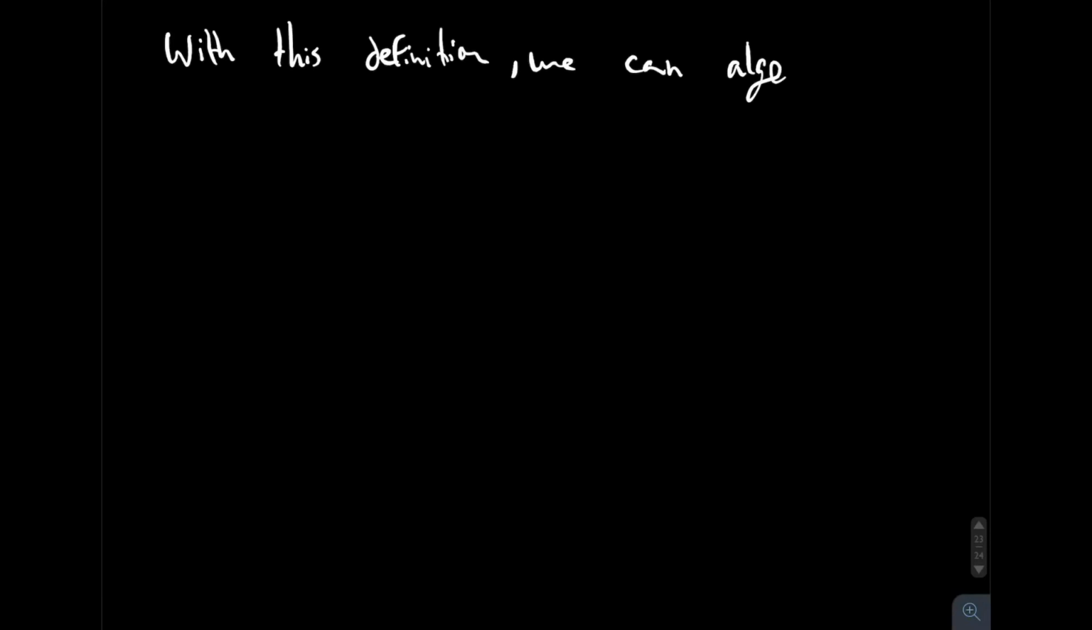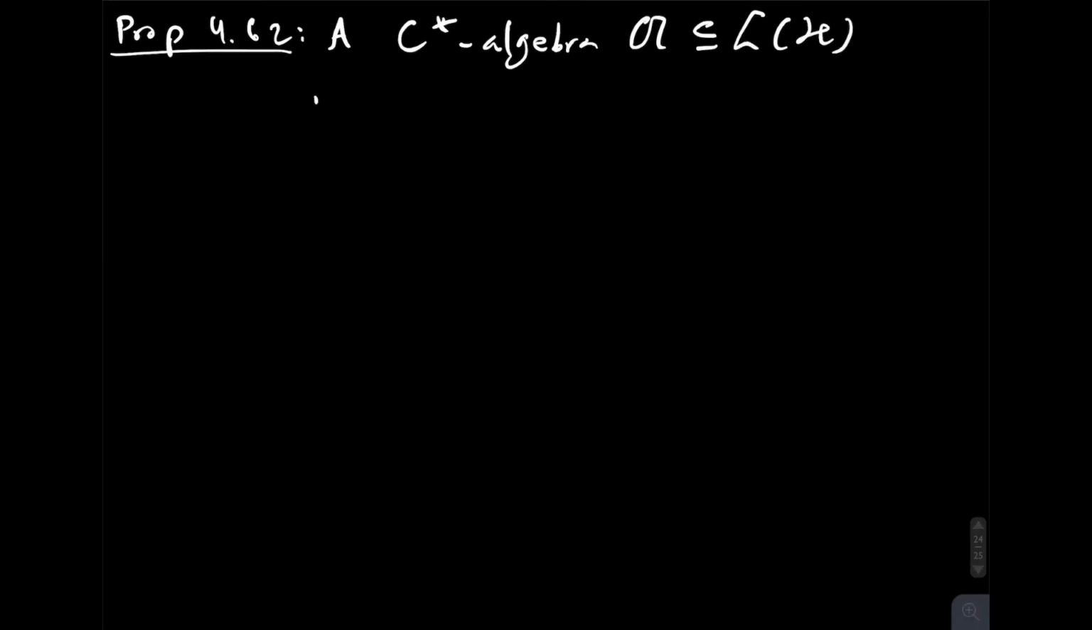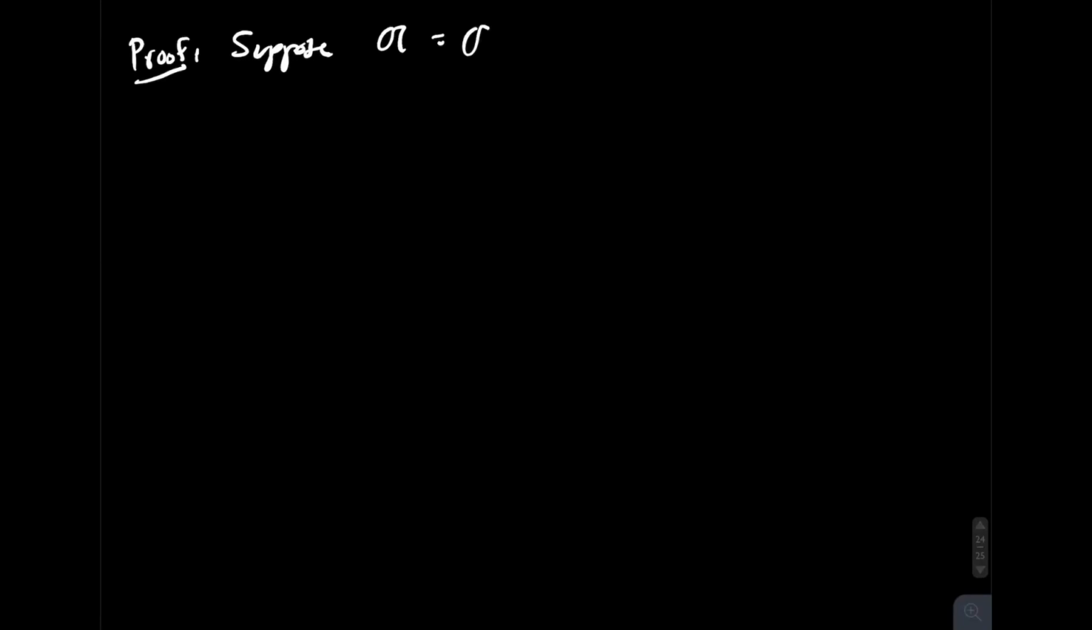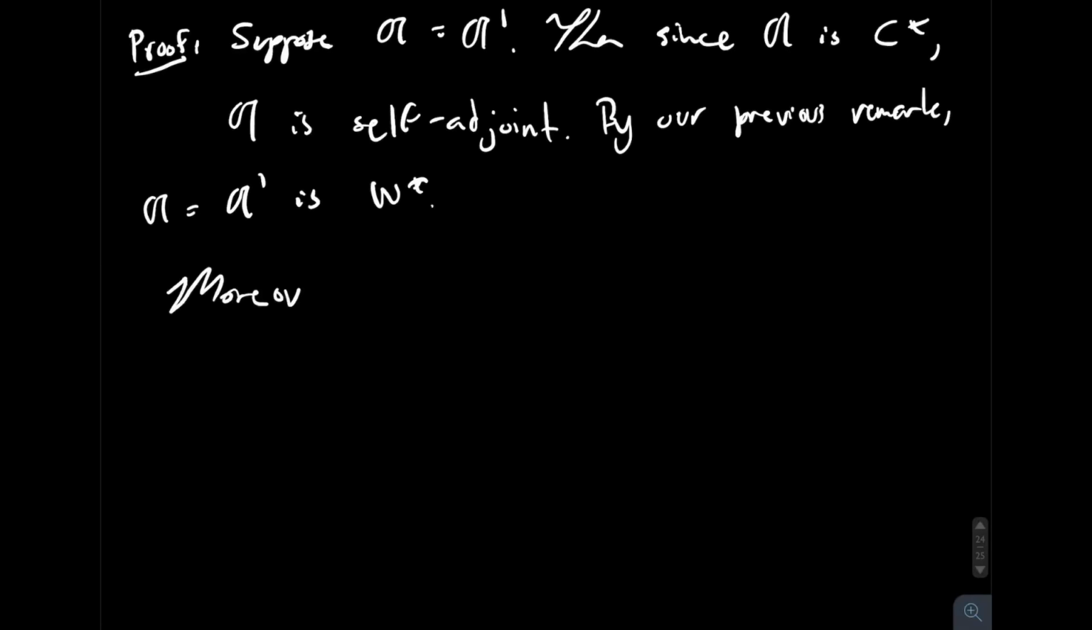Now, with the definition of a commutant, we can actually provide an algebraic characterization of maximal abelian W-star algebras. So to see this, let's take a look at proposition 4.62. A C-star algebra A of bounded operators over H is a maximal abelian W-star algebra if and only if it is equal to its commutant. So to start off the proof, we're going to assume that A is equal to its commutant. Then since A is a C-star algebra, it's self-adjoint, and by our previous remark, we have that the commutant of A is W-star. That is, A is W-star.